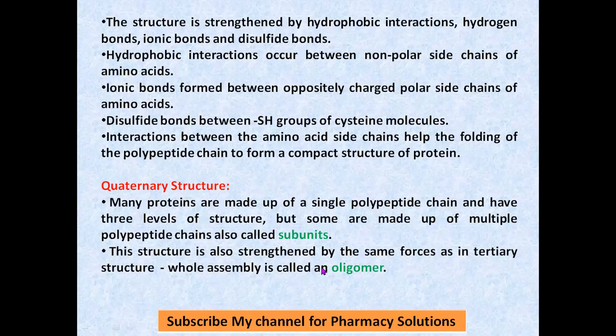And when you form such an oligomer, even in that case, the strength of that particular protein comes from the same forces: hydrogen bonding, hydrophobic interaction, ionic bonding, and disulfide bonding. Wherever there are chances, that bonding will take place. The same forces will strengthen the quaternary structure also.